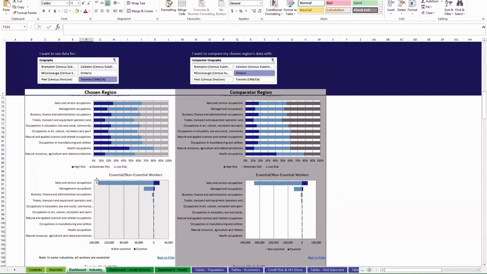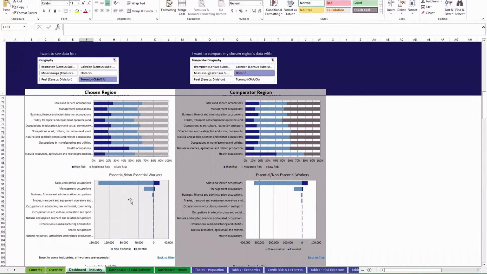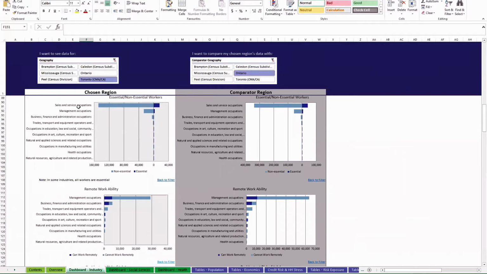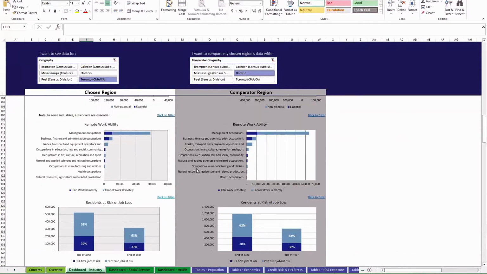We also can see the breakdown of essential and non-essential workers. You can see that for accommodation and food services, the vast majority of workers are non-essential, and it's broken down by occupation. Their ability to work remotely is shown here. Here you can see that most cannot work remotely in the food and accommodation sector. And once again, we're comparing regions here.